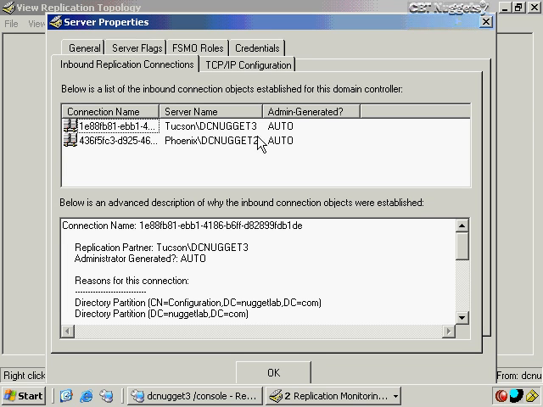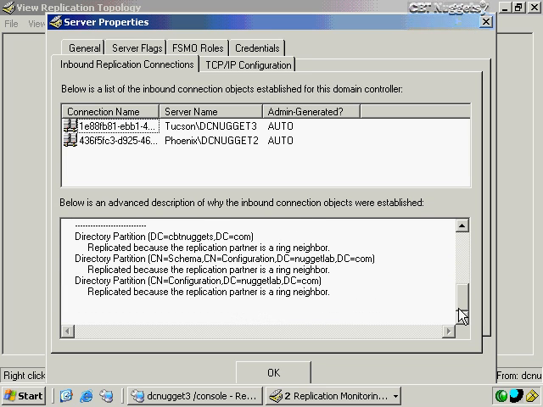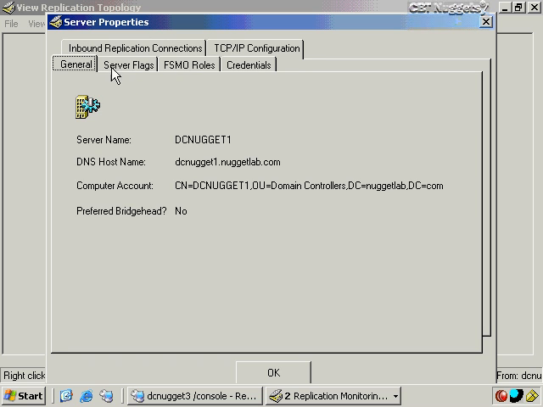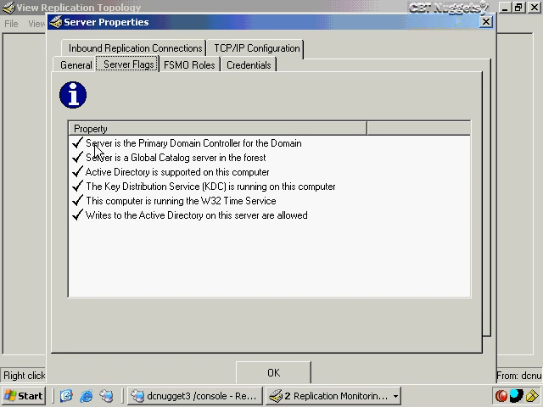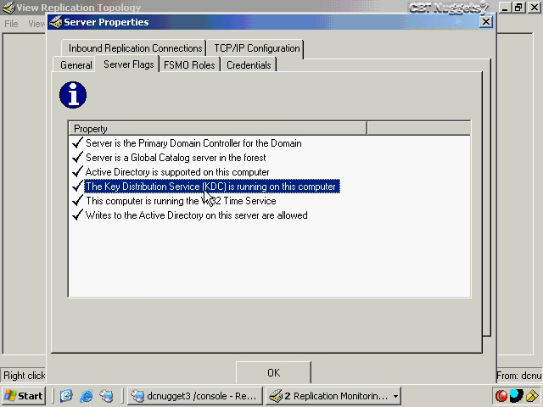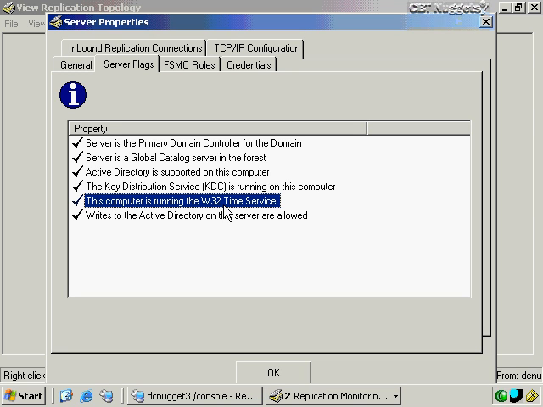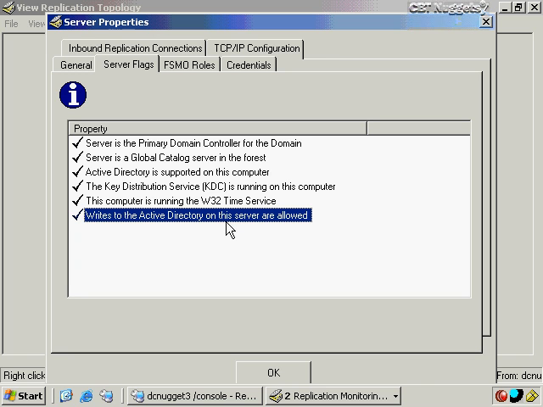Of course, there's the connection name, then there's the server name here. It's automatically generated, and it gives you some more advanced details about it down here as well, including what directory partitions are replicated out. Other things I like about this, by the way, is that it'll also show you certain server flags, such as what kind of a server it is. In this case, it shows me some of the FSMO roles. This is the PDC for the domain, for example. And it's the global catalog server. A KDC is running on this. Basically, all domain controllers have the KDC service. It's running the W32Time service to synchronize the remainder of my domain with the proper times. And writes to Active Directory are allowed on this server, which again is always going to be true of an Active Directory domain controller.